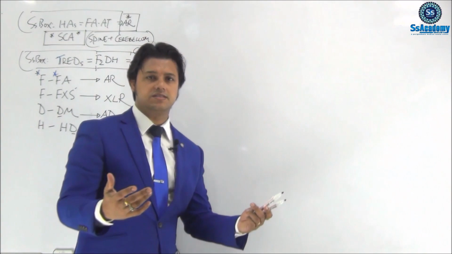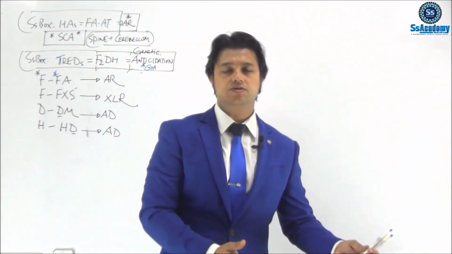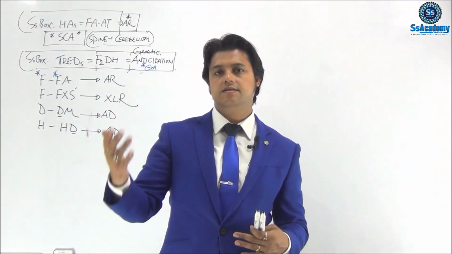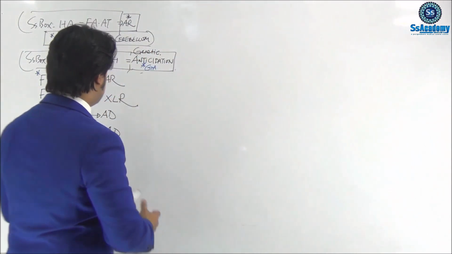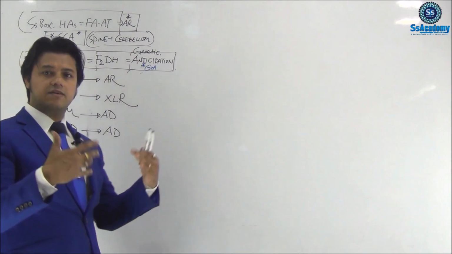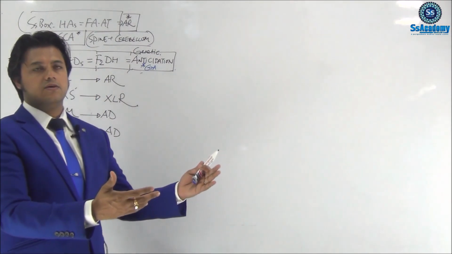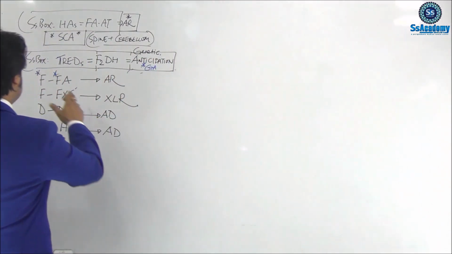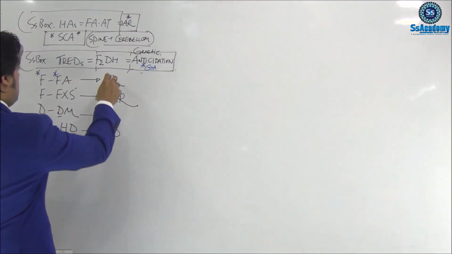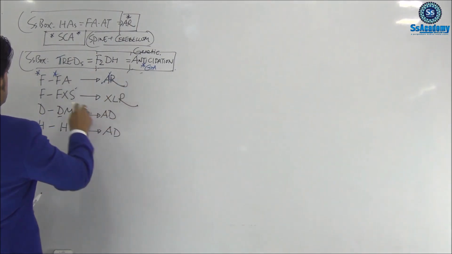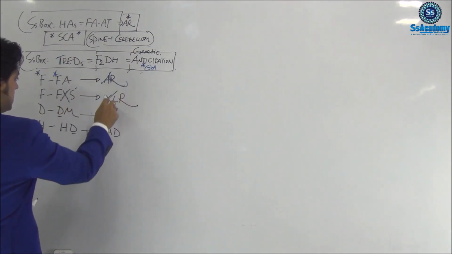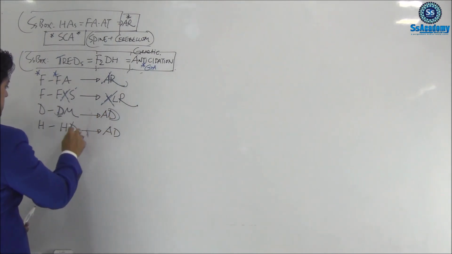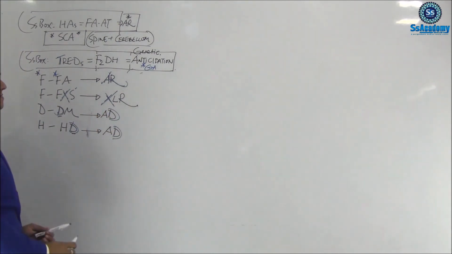Which of the following diseases is autosomal dominant, and which is autosomal recessive? We'll discuss these genetic things more in the clinical science chapter. But at least after listening to the disease name, we can immediately remember what type of disease it is. Friedreich's ataxia is an autosomal recessive disorder, Fragile X syndrome is an X-linked recessive disorder, and dystrophia myotonica and Huntington disease are dominant diseases.